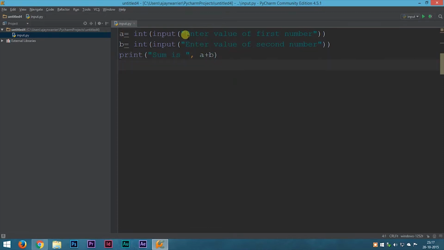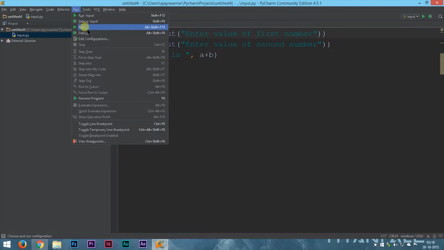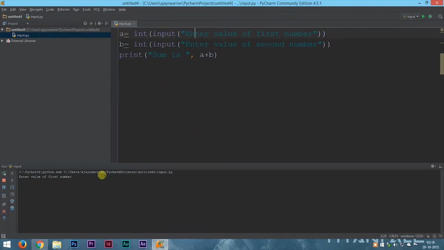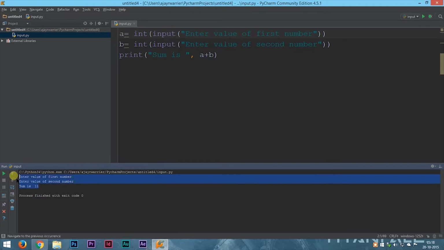If you take a look at the code, what this is supposed to do is that instead of just providing a space to enter your input, Python will now show this string that we have written inside this input bracket, that is enter the value of first number. Let's run this and you will have a more clear idea. You can see that enter the value of the first number comes in and we can give an input, let it be 5, and then enter the value of second number, it can be 6, and we get an output that the sum is 11.